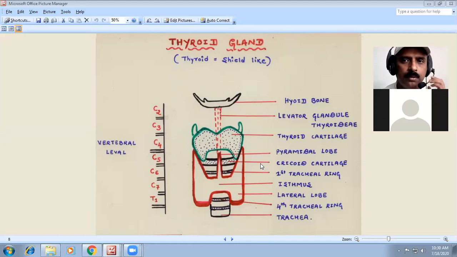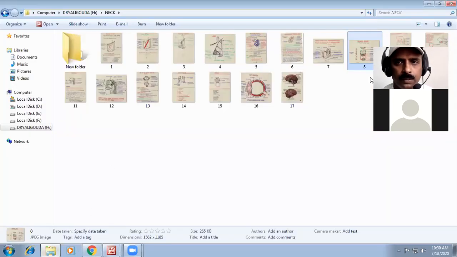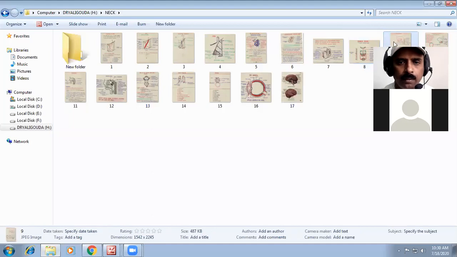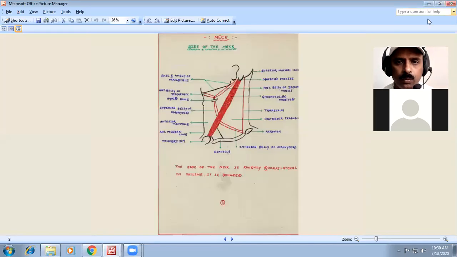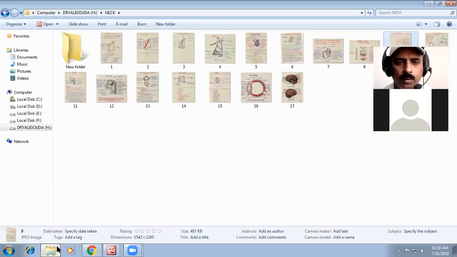You have to explain and name the other parts. Clinical anatomy of the thyroid gland also you have to remember, and in that you have to tell about goiter.